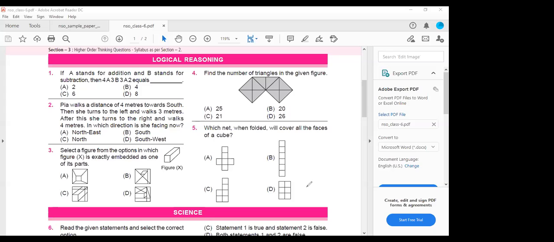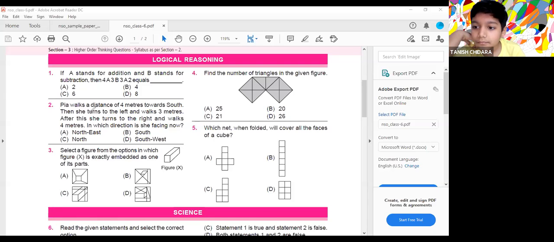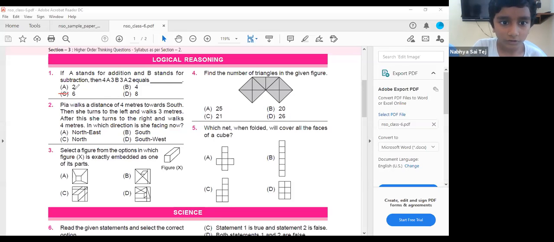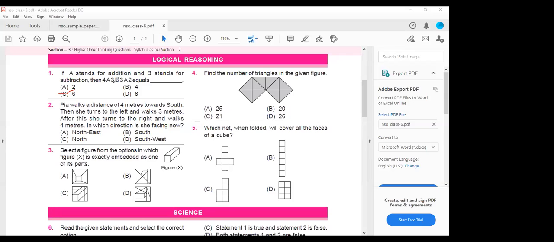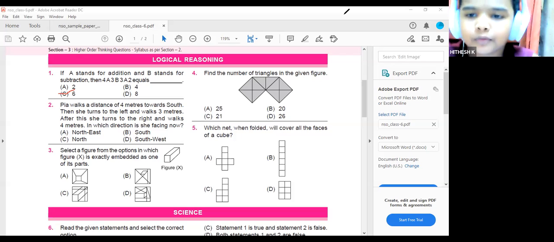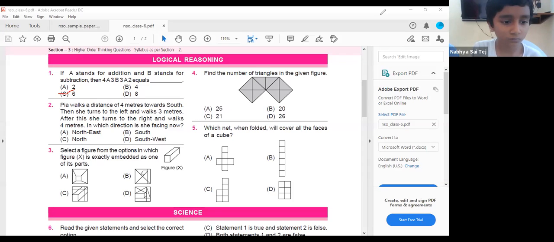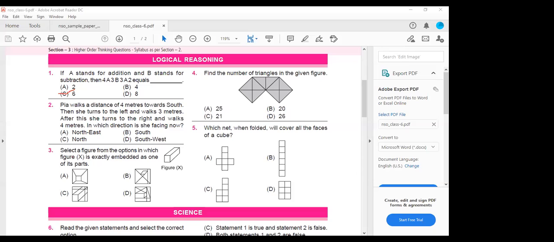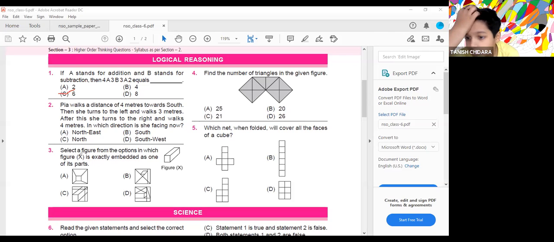Try it. Six. How did you get it? I'm getting 6, ma'am. Ma'am, I did it mentally. 4 plus 3 minus 3 plus 2. The answer will be 6. Everyone got it? Yes, ma'am. Oh, very good.